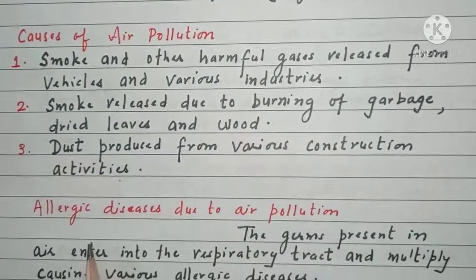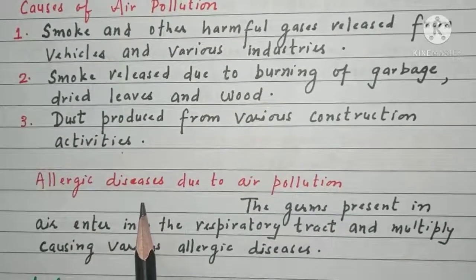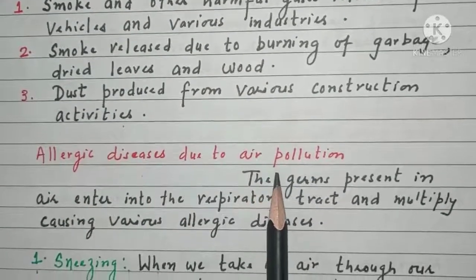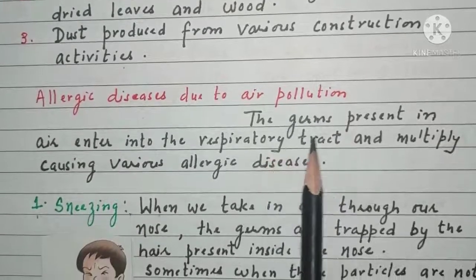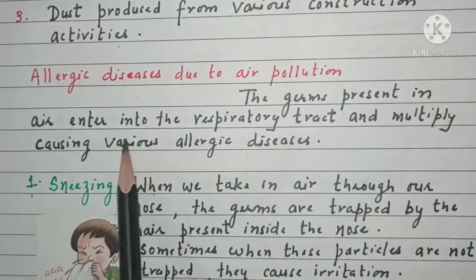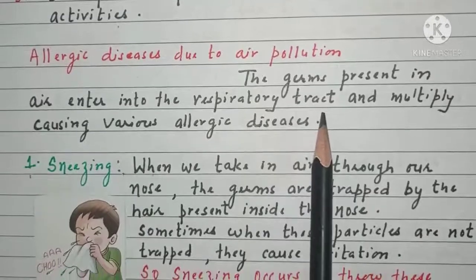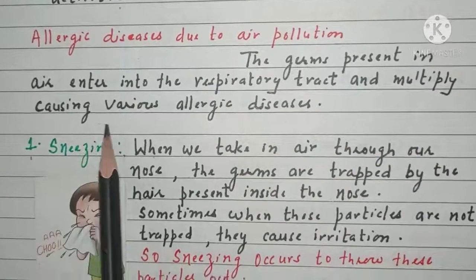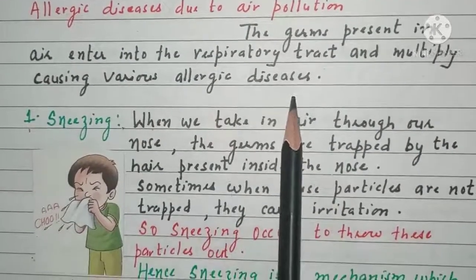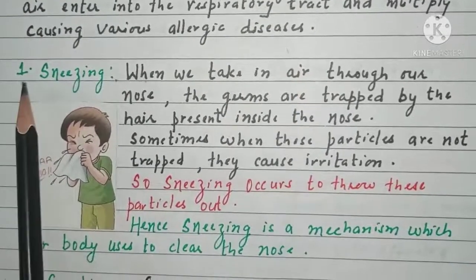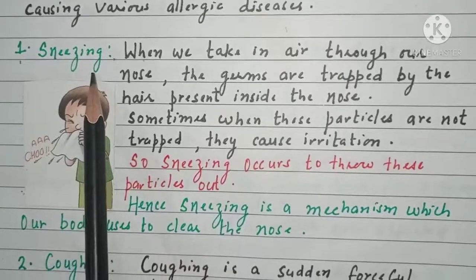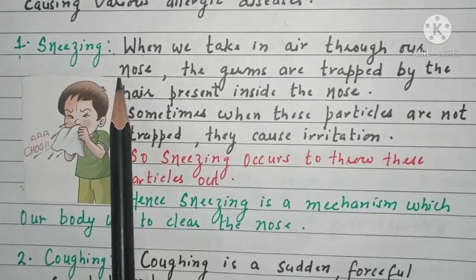Now, let us discuss some allergic diseases which are caused because of air pollution. Students, the germs present in air enter into the respiratory tract and multiply, causing various allergic diseases. So, let us discuss about them. Number 1, sneezing. Now, why do we sneeze?